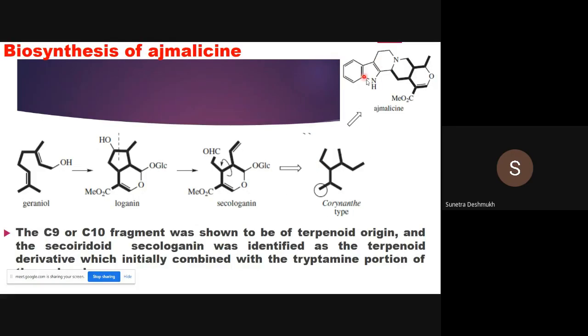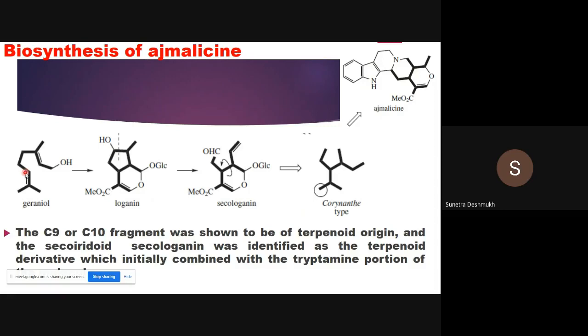Pay attention to these three cyclic compounds shown in normal font, and here the bolded structures come from the geraniol.